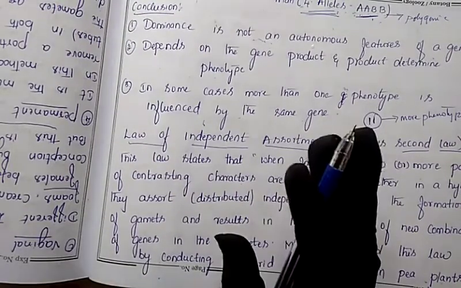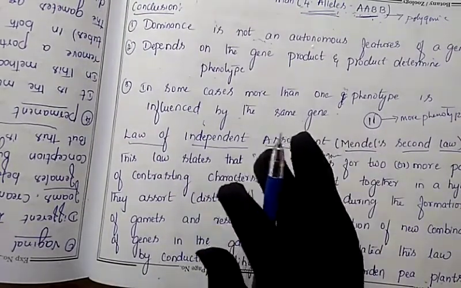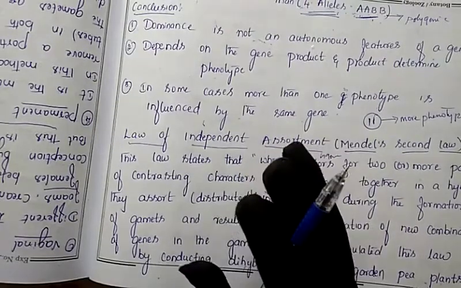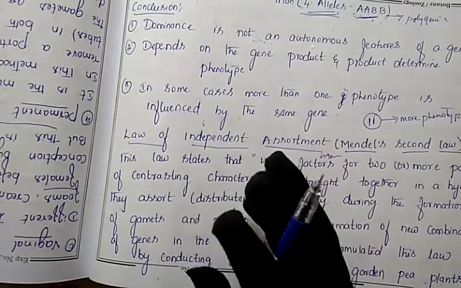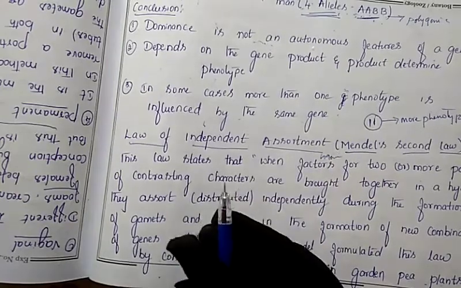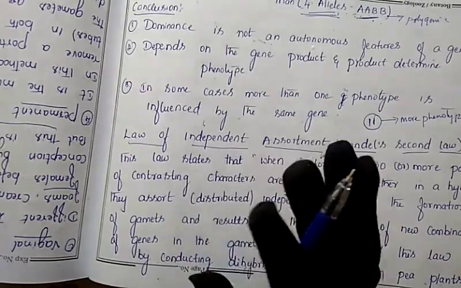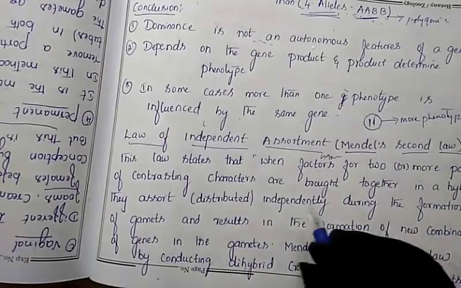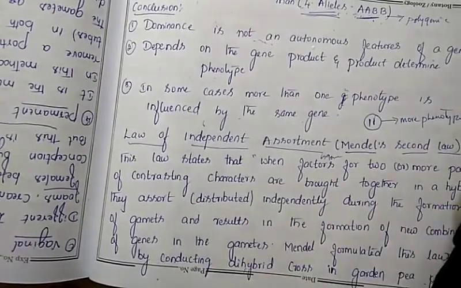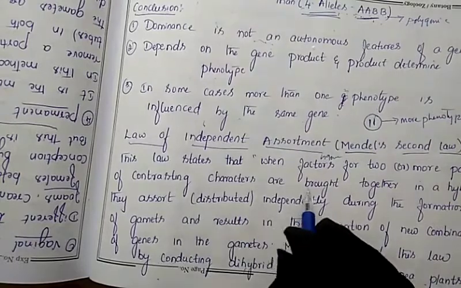Characters also occur in a pairing condition. For height, it may be tall or dwarf. For shape, it may be round or wrinkled. For color, green and yellow may be present. So that's why they say pairs: two or more pairs of contrasting characters are brought together.